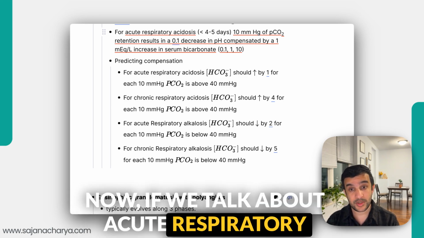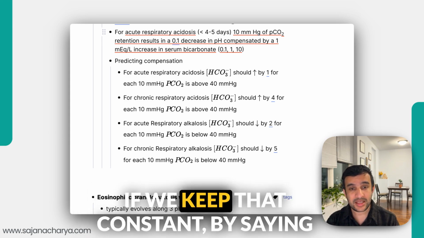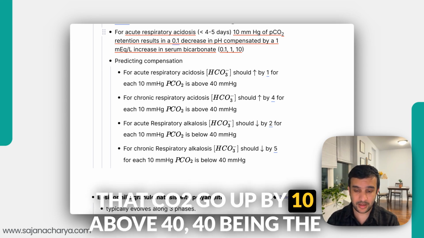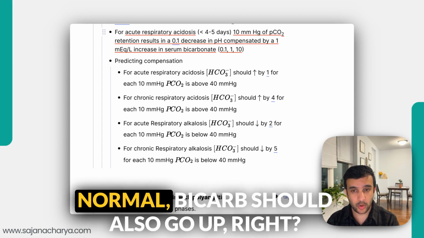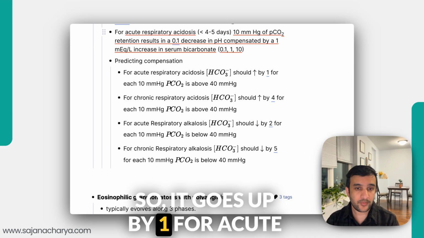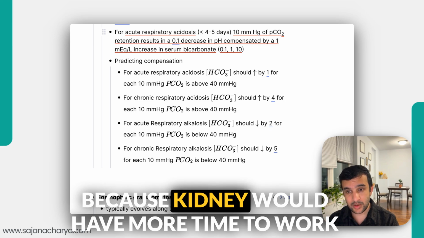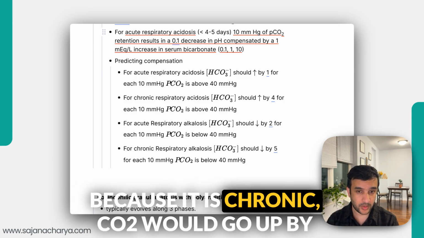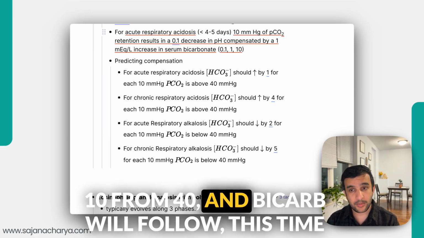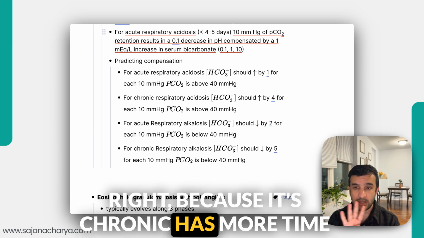Now, if we talk about acute respiratory acidosis, we know that CO2 has to go up. If we keep that constant by saying that CO2 would go up by 10 above 40, 40 being the normal, bicarb should also go up, right? So it goes up by 1 for acute respiratory acidosis. For chronic respiratory acidosis, because the kidney would have more time to work, CO2 would go up by 10 from 40 and bicarb will follow. This time it is by a factor of 4, right? Because it's chronic and there is more time.